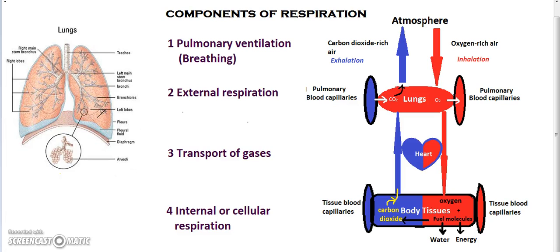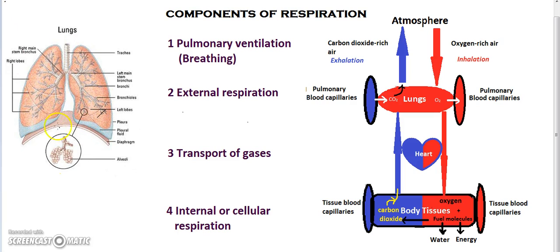Hi, in this session we are going to learn about the components of respiration. All aerobic organisms utilize oxygen for their metabolic activities. The cells of the body in multicellular organisms cannot pick up this oxygen directly from the atmosphere. To utilize this atmospheric oxygen, they have a specialized system, the respiratory system.